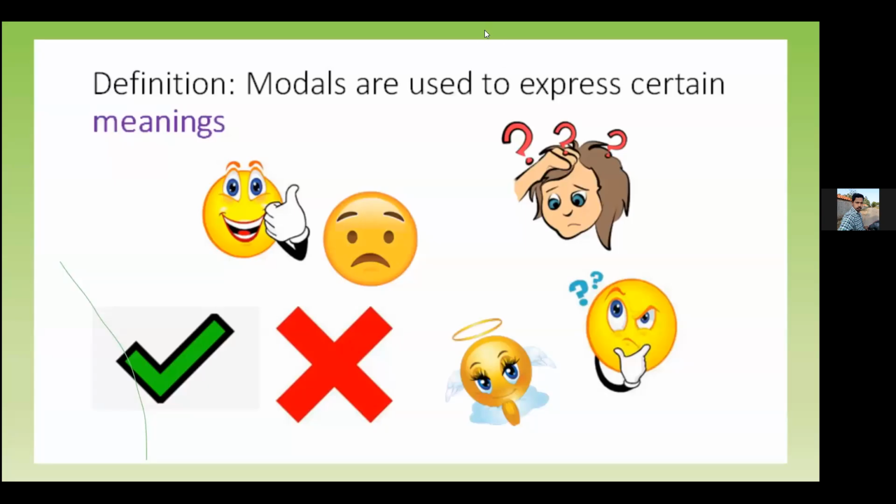Okay, so this is just a picture to show you. These modal verbs are used to express certain meaning. What we can do, what we cannot do, what we hope to do, what we must do, right? So that is why we have all the different expressions here. So they are used to express certain meanings.